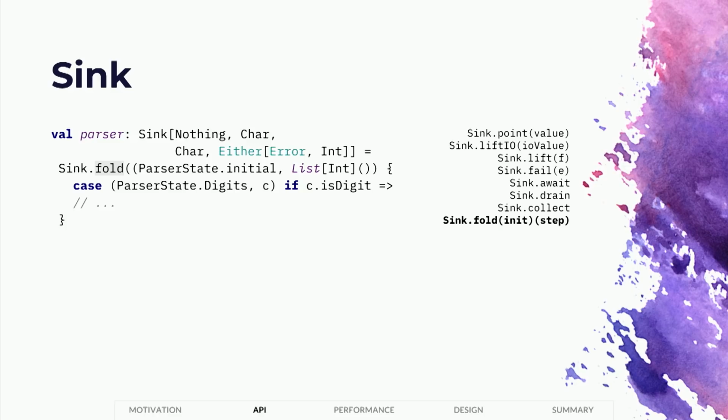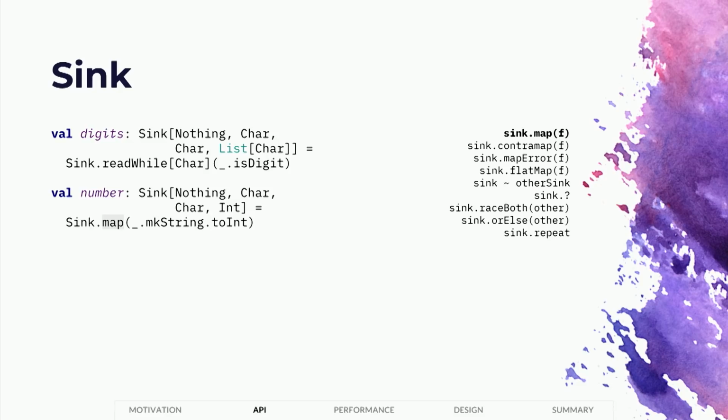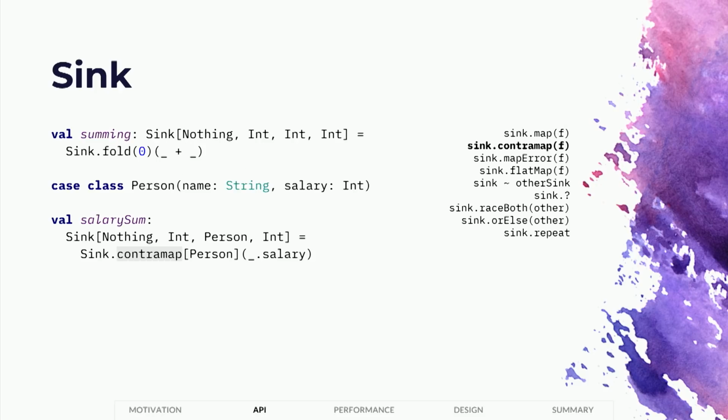Now, of course, we can combine sinks and compose them. So here's just a taste of the combinators provided for sink. We can map sinks by applying a function to their result type, and we can also contramap sinks, thereby adapting the values consumed by the sink using a function. So here I am adapting a sink that sums integers into a sink that sums salaries for persons for this case class by contramapping the sink.